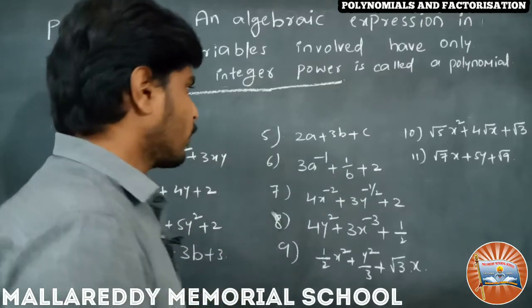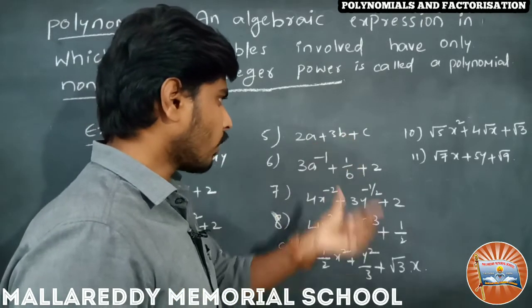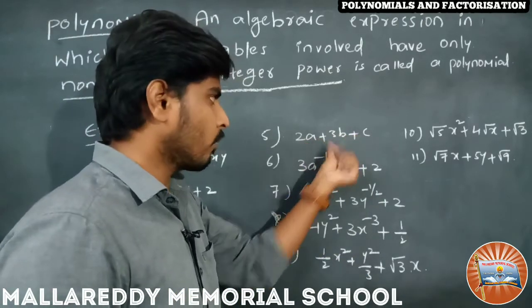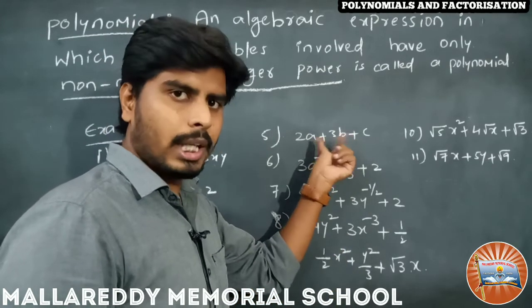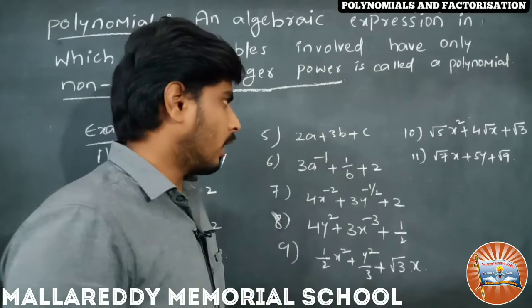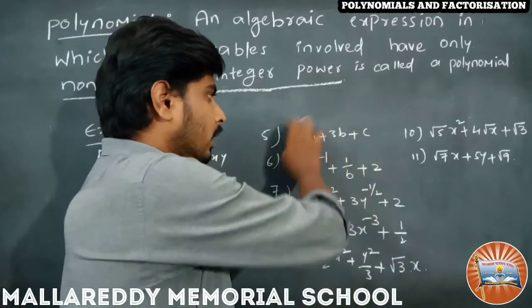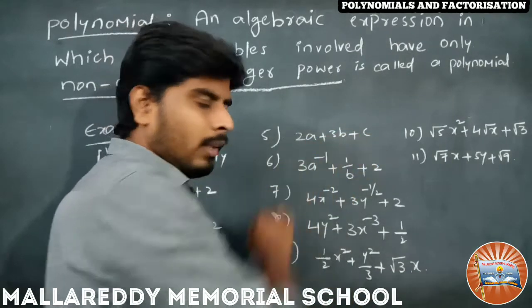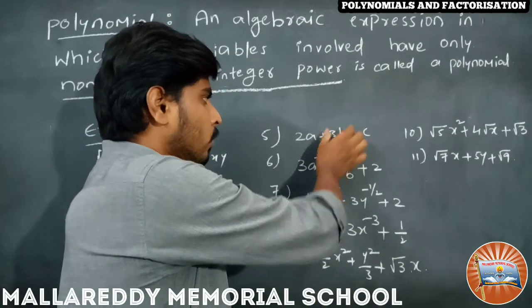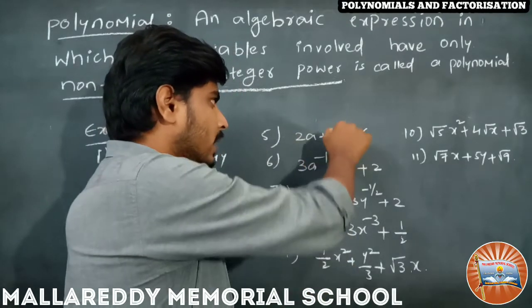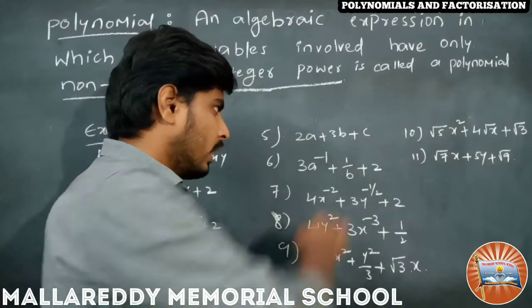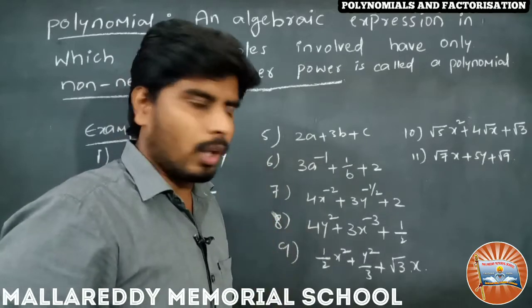Coming to the fifth, 2a plus 3b plus c. How many variables are involved here? There are 3 variables, a, b, c, and they have the positive powers, a as 1, b as 1, c as 1. So that is why it is also a polynomial.